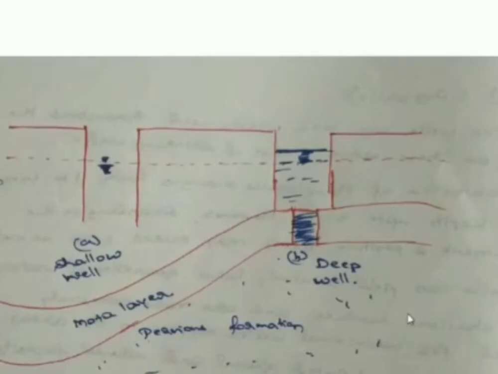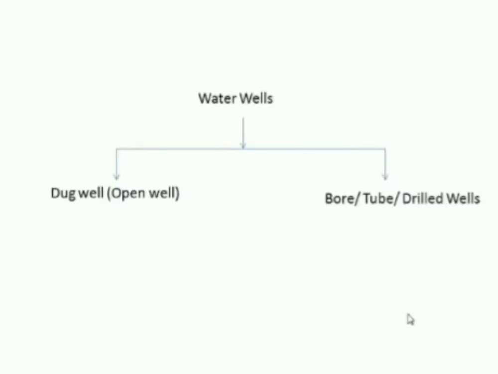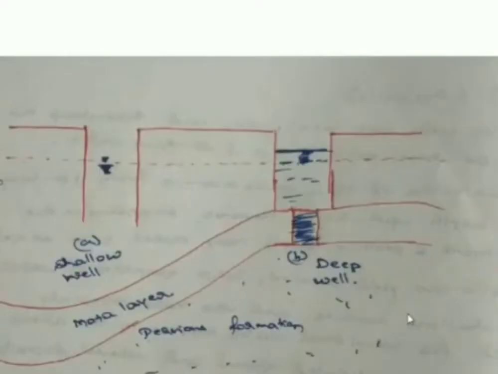One application of excavating the well is that we can go for subsurface exploration as well as artificial recharge. Now, when we are talking about a dug well or open well, there are two types.